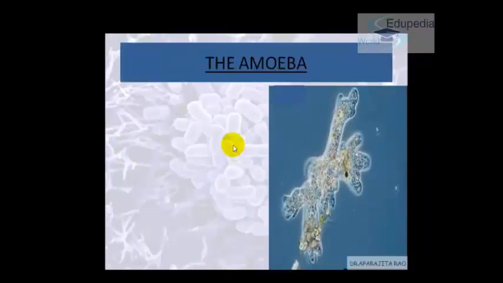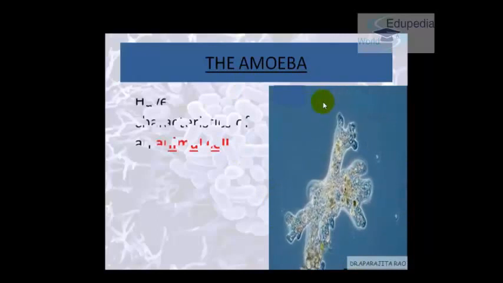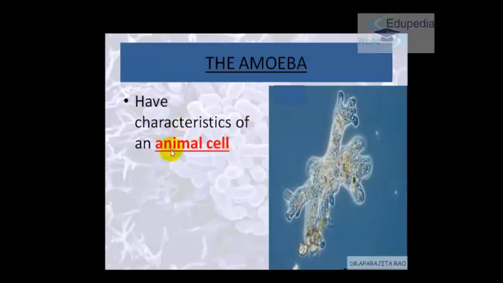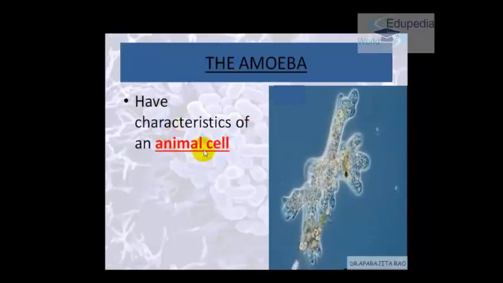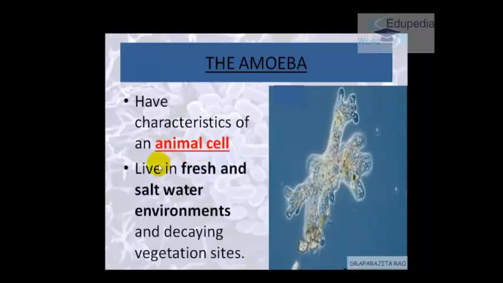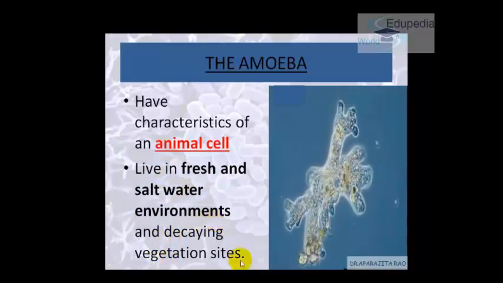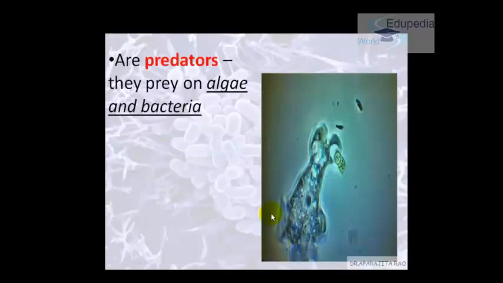So now first we'll deal with amoeba. This is an amoeba. Amoeba has characteristics of an animal cell. So what are the characteristics of an animal cell? We will deal with it in this series later on. And it lives in fresh and salt water environments or decaying vegetation sites. To survive, any organism needs to do two basic things. First is eat and excrete. For eating, it is actually a predator. It preys on algae and bacteria. Like this is the picture, this is an amoeba, it's eating an algae here.